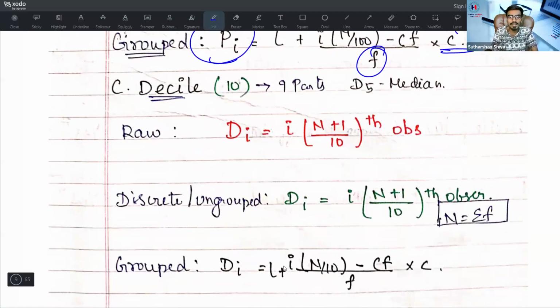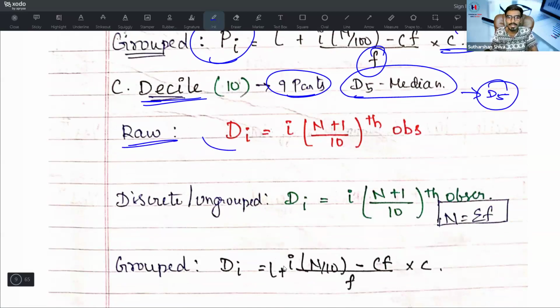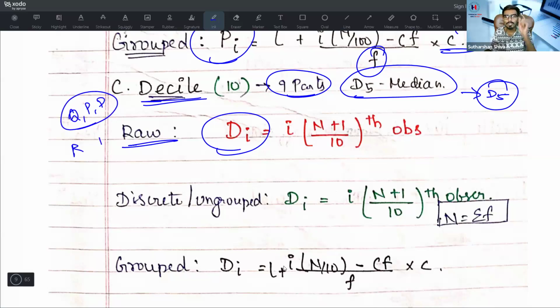Then come to decile. Decile means it is 9 parts. D5 is the median over here. Then come to raw data: Di is equal to I into (N plus 1) divided by 10th observation. I am expecting a question in either quartiles, percentiles or deciles. For raw data or discrete data, they may try to confuse you in these parts. If the question is to be tested and you need to spend more time on it, they may go with grouped data. I'm expecting one question on this part.